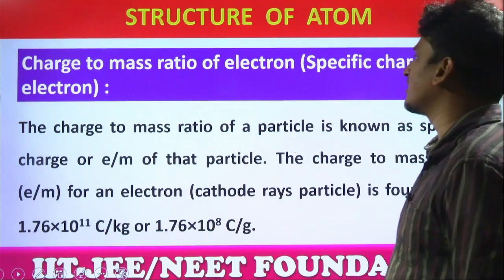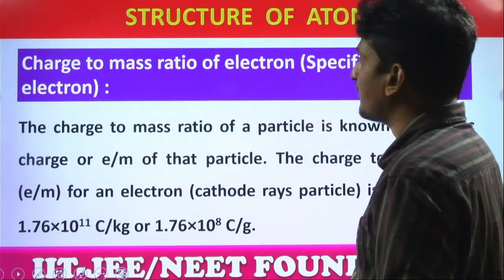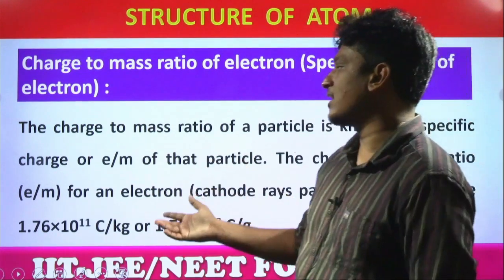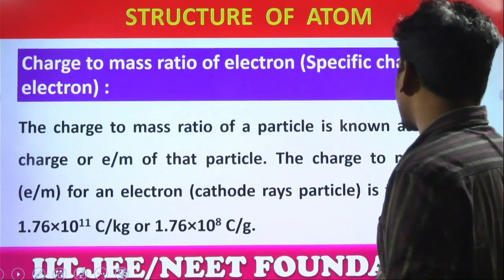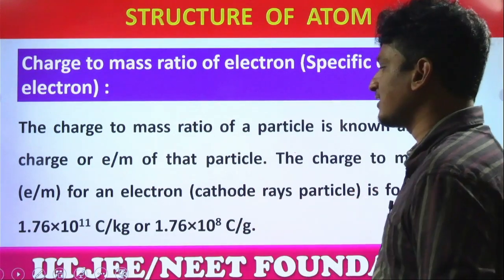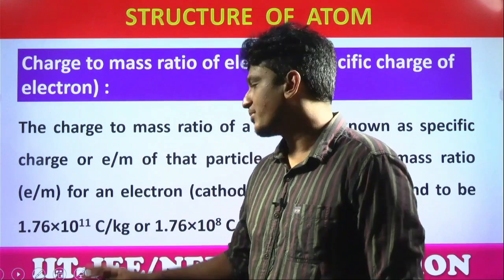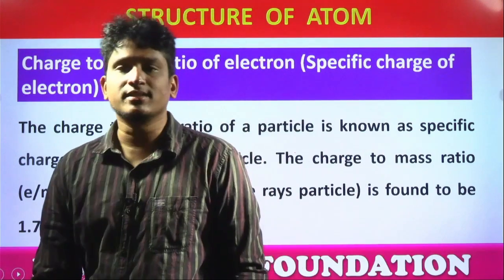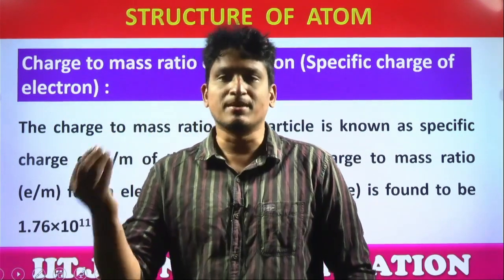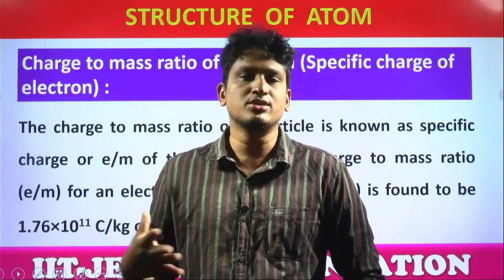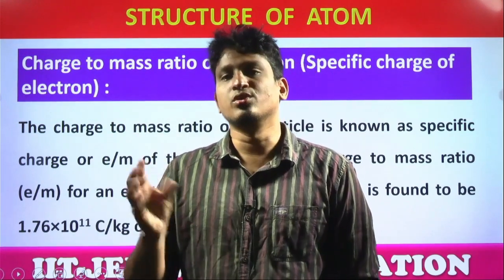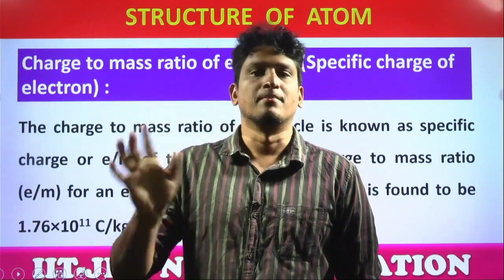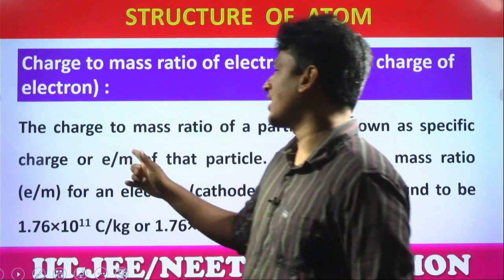Next, charge to mass ratio of electrons. This is also called the specific charge of an electron. The charge to mass ratio of a particle is known as specific charge, or e/m of that particle. The charge to mass ratio of an electron is 1.76 × 10^11 coulombs per kg, and the conversion to grams is also given, students. This e/m ratio is taken for electrons and protons also. It is simply called the e/m ratio. e indicates charge, m indicates mass. Got the clarity? e/m ratio, or charge to mass ratio.